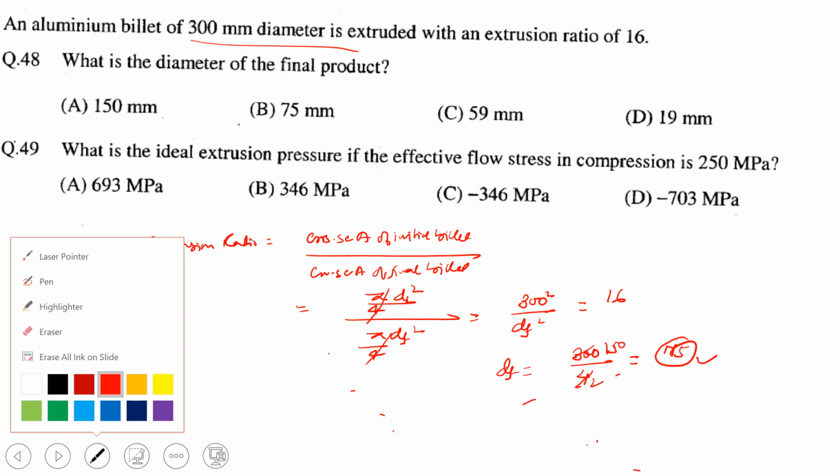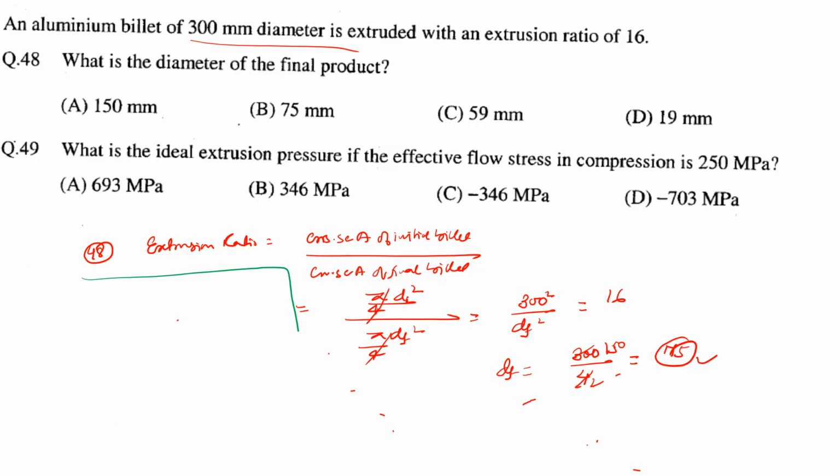Now suppose we try to find for question 49. I am solving over here only. What is the ideal extrusion pressure if the effective flow stress in compression is 250 MPa?